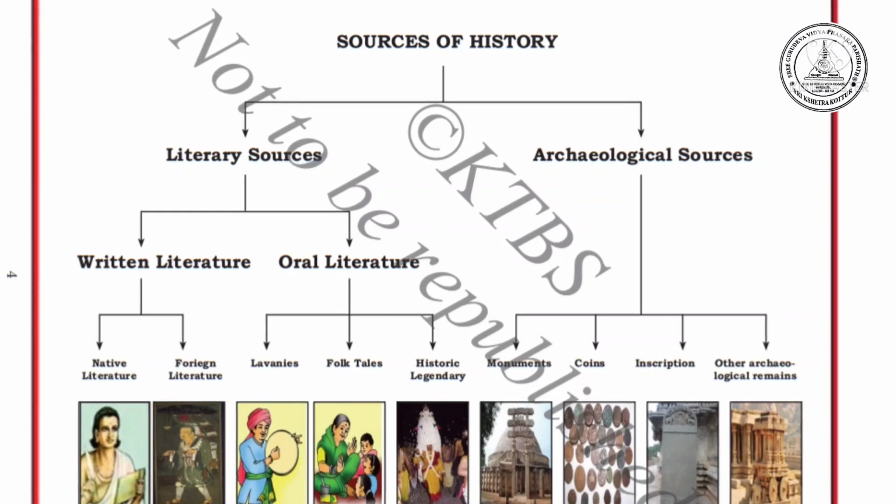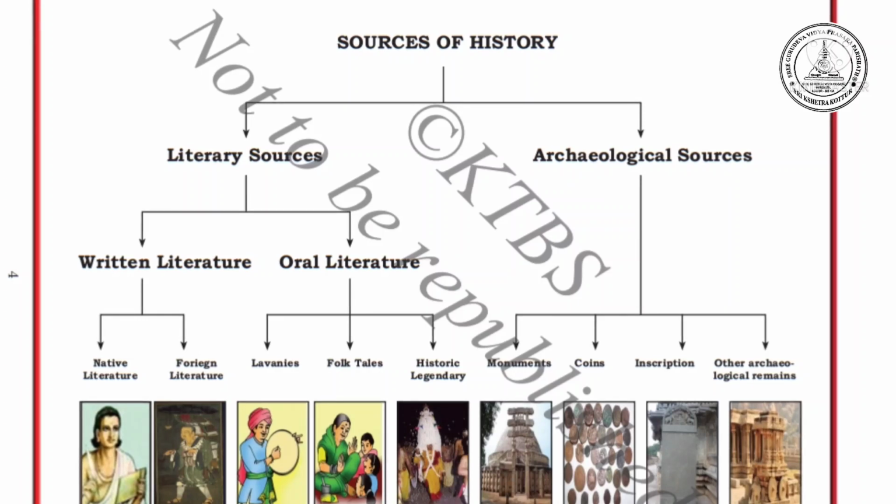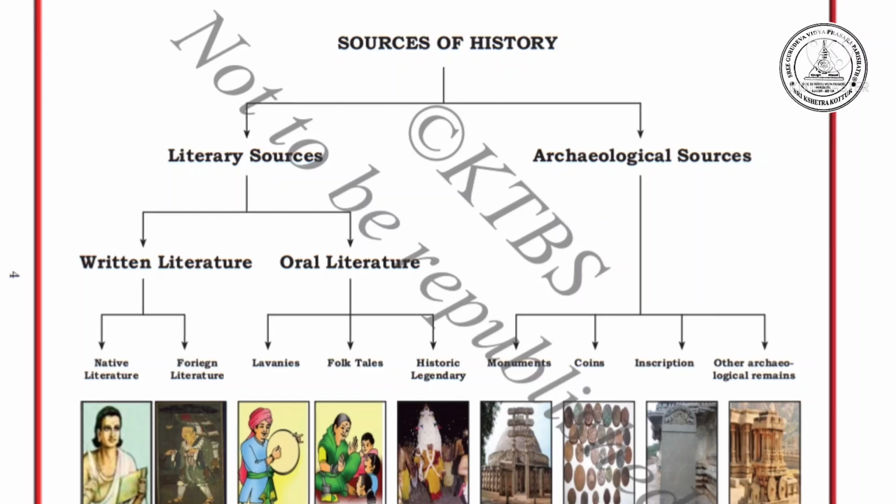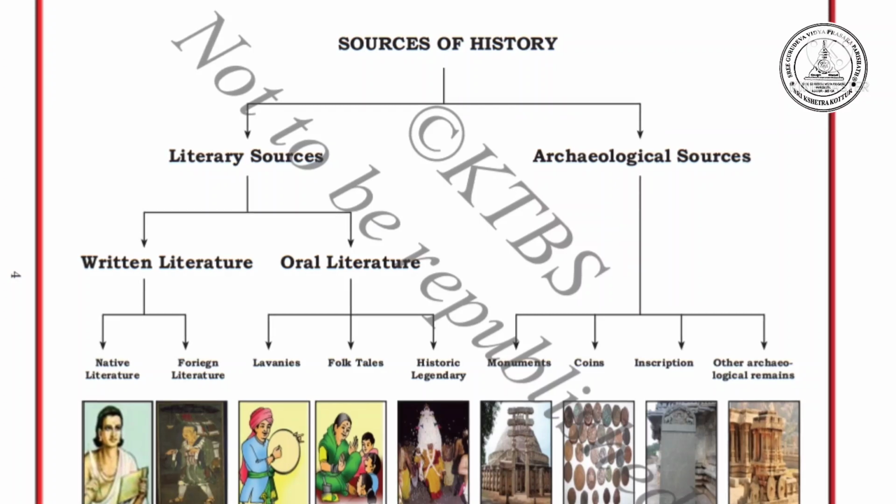Inscriptions, we find many when we go to historical places. Importantly, we find them on temples and some other monuments, and coins can also be found there. Some of the coins come from the Vijayanagara Empire. Some of the coins we got from the Shatavahana Empire. These coins are also evidence to learn about the history of those dynasties. So these archaeological sources are also very important.